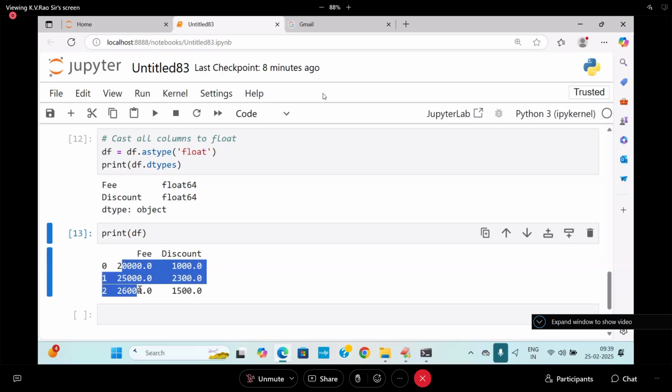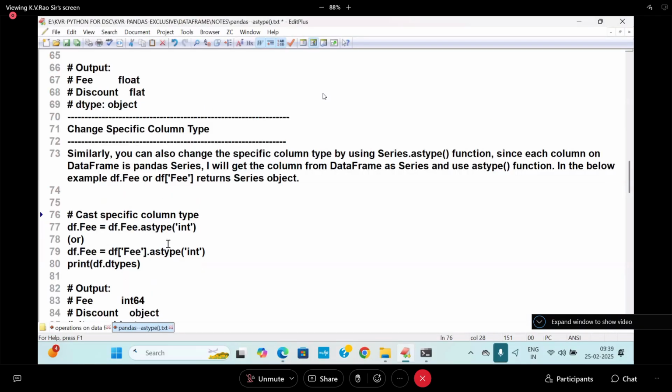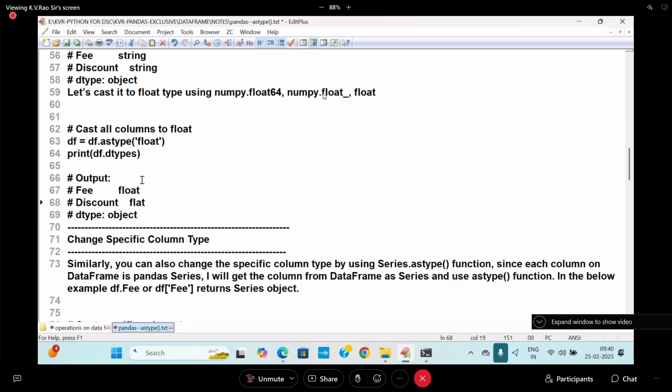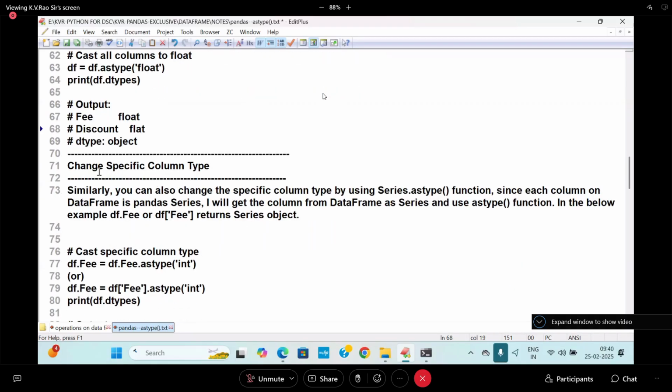astype to integer. df.discount as what? Float type. One is integer, one more is called float. How do you do that? Two ways are there. df.fees.astype like you can go, or df of fees dot astype of int. So try to remember this kind of thing. This is when all the columns you are typecasting like this. This is not a good approach because one is integer, one is float, one is str. That time a value error will come. So to avoid that problem, better to go for a specific column.